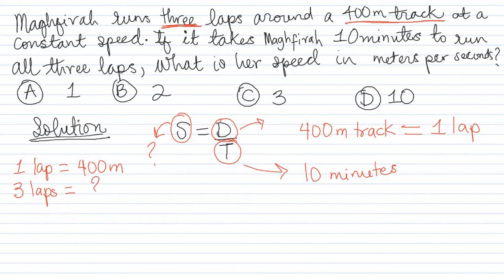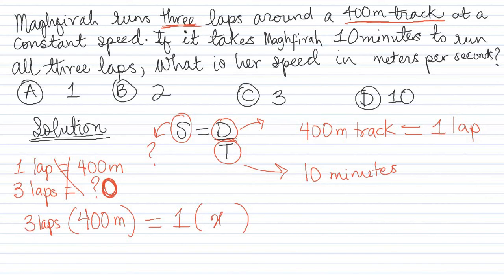So we can cross multiply: 3 laps times 400 meters equals 1 times whatever this value is. We're trying to find the number of meters after 3 laps. So let's call that x.